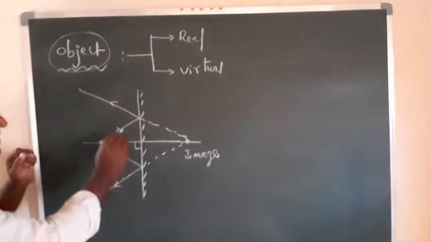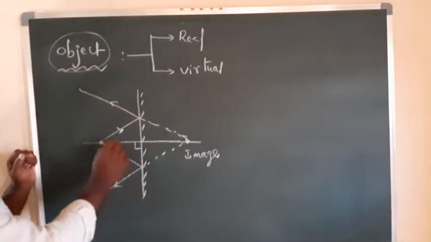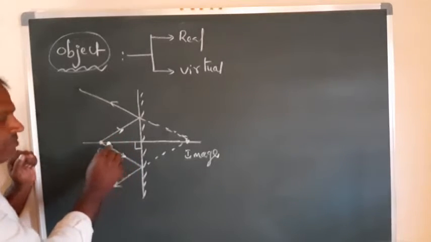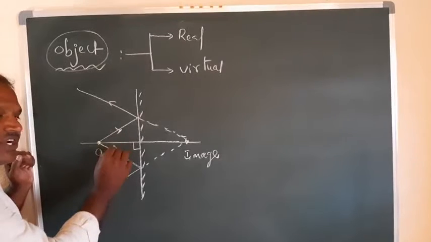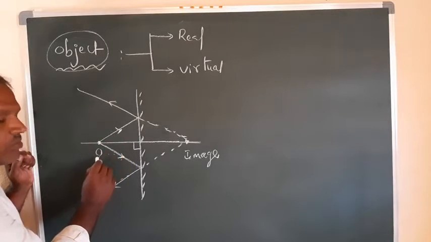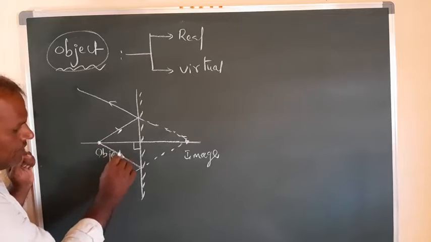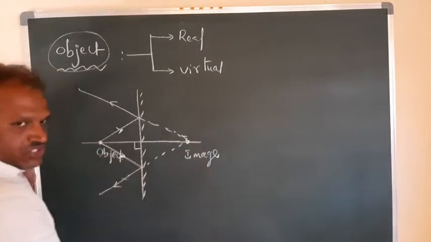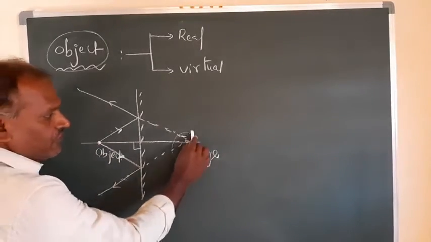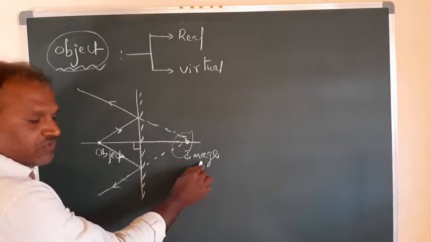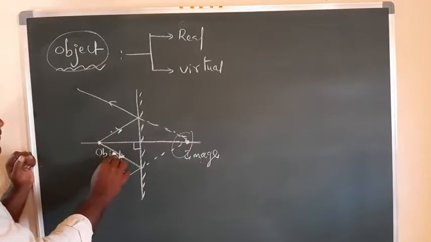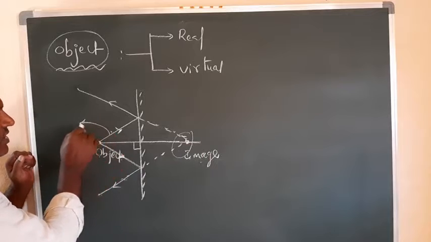And the meeting point of the incident rays is known as the object. This is the object, and this one is the image. So intersection of reflected rays is called image formation, and intersection of incident rays gives the object.